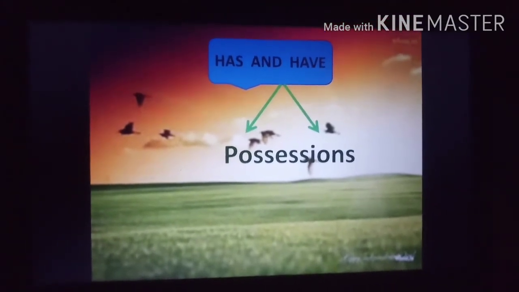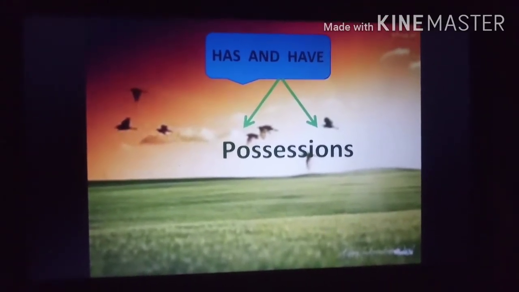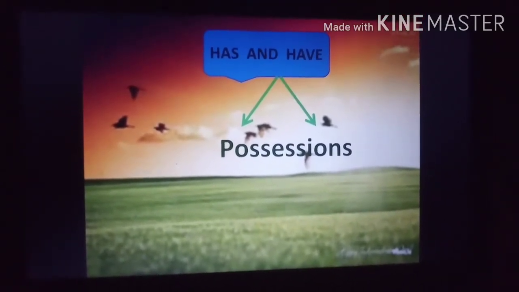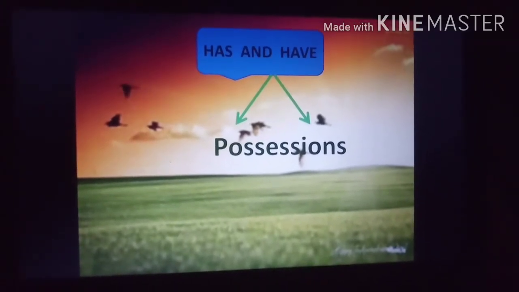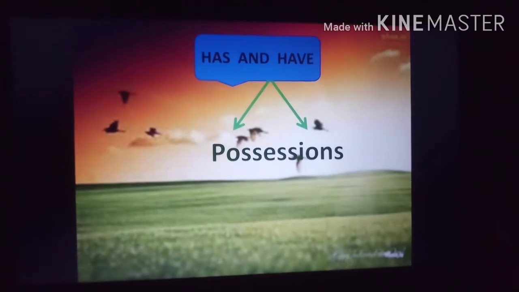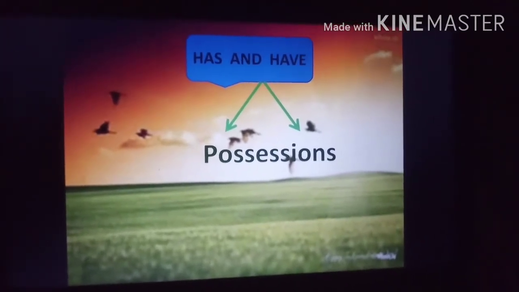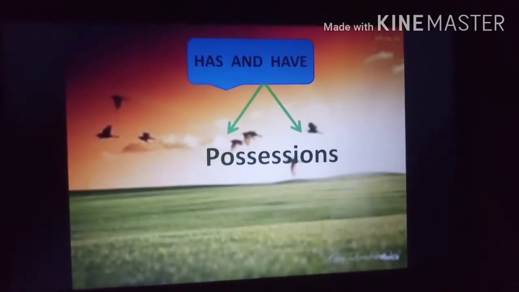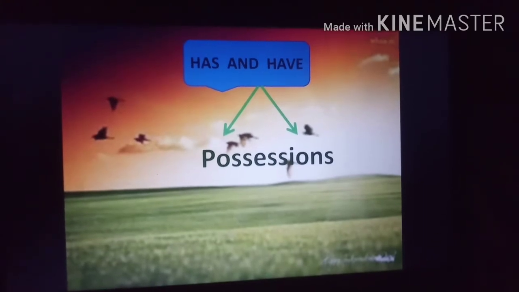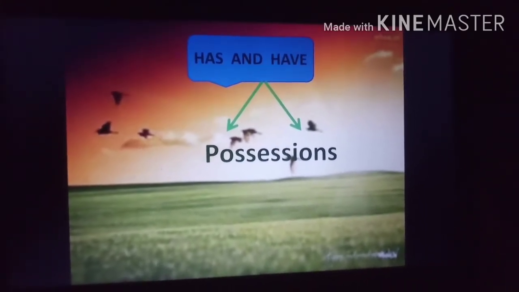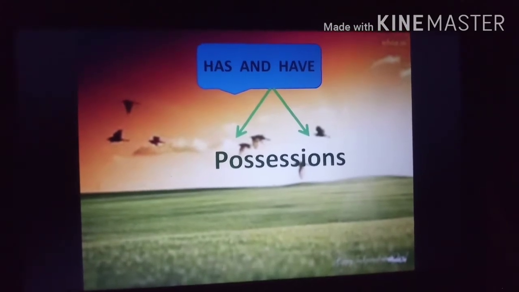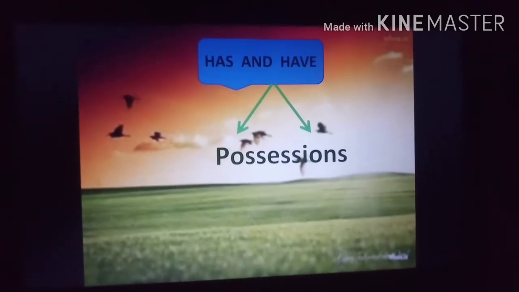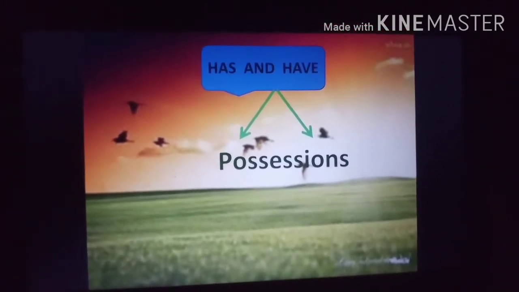And then he realized that I think I have done something wrong. Then he asked his teacher, "Ma'am, have I made any mistake?" Then the teacher said, "Yes, you have used has instead of have." So dear students, I don't want you to make any mistake. So in this class, we will learn where we have to use has and where we have to use have.